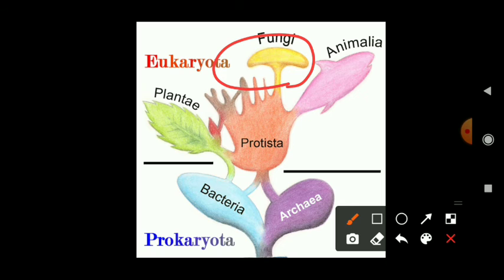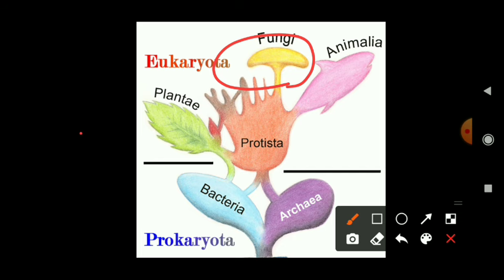Kingdom Fungi is also classified into groups: Phycomycetes, Ascomycetes, Basidiomycetes, Deuteromycetes. These four groups are the fungi. Phycomycetes include, for example, Mucor and Agaricus, also called mushrooms.